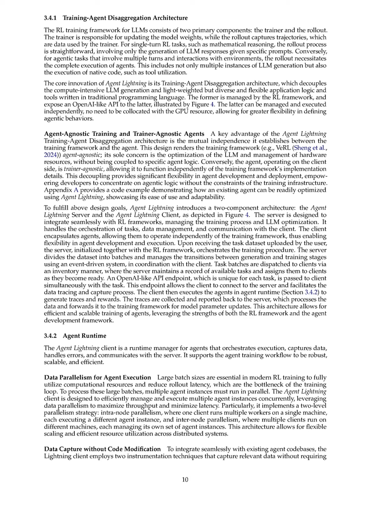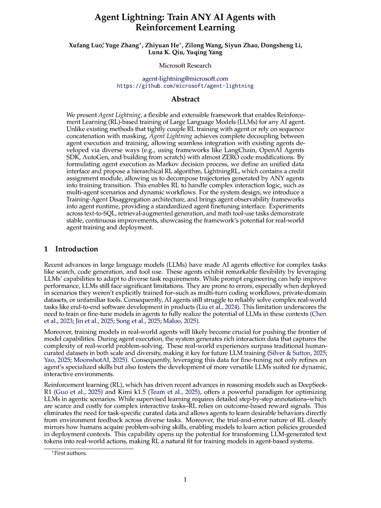Furthermore, the training agent disaggregation architecture enhances scalability and flexibility by separating the RL training process from agent execution, thus optimizing resource utilization and improving training efficiency. Overall, these innovations position Agent Lightning as a more adaptable and efficient solution for real-world agent optimization compared to conventional RL frameworks.